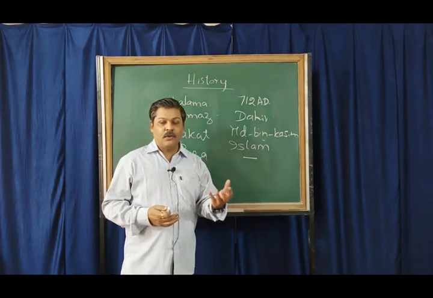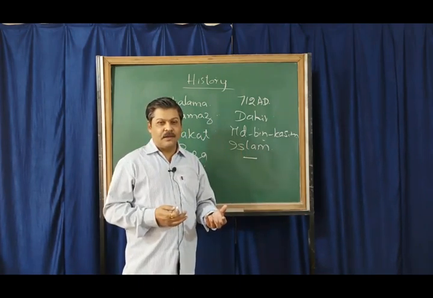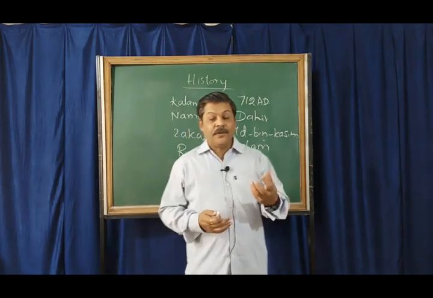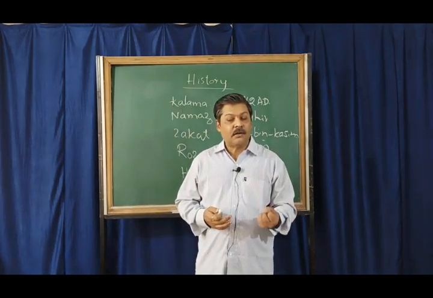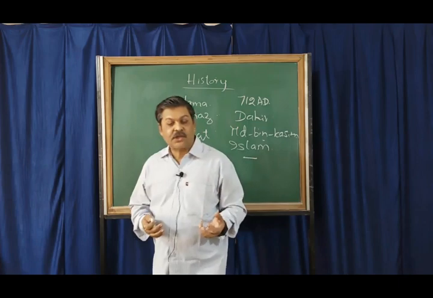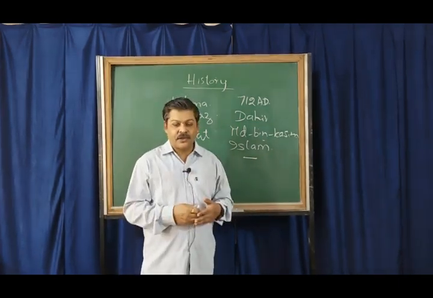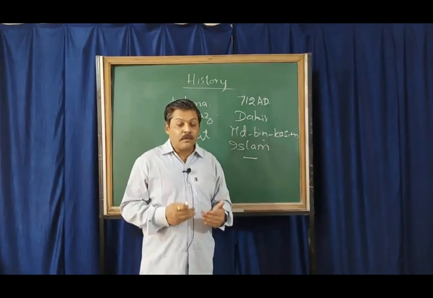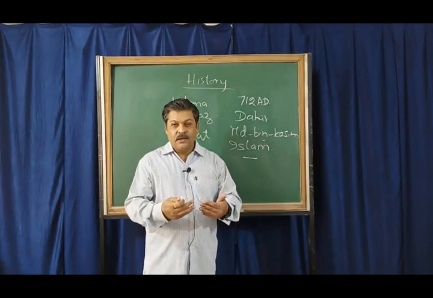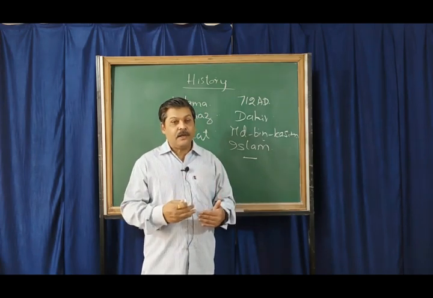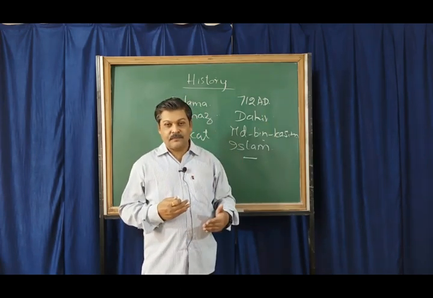So we have a new religion coming to India. A new culture was born in India. Along with this, we find the introduction of the Arabic language in India. Followed by this, trade contacts developed between West and East.